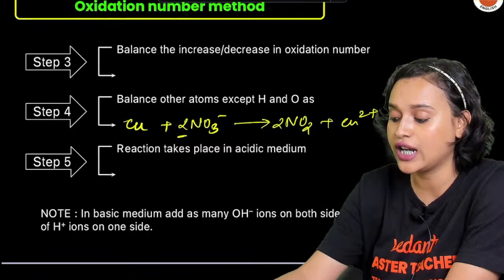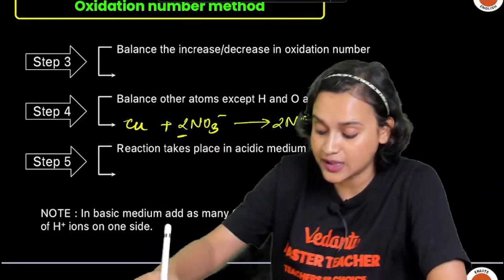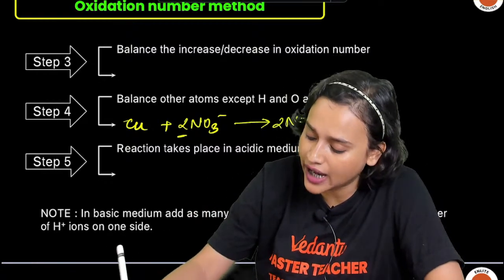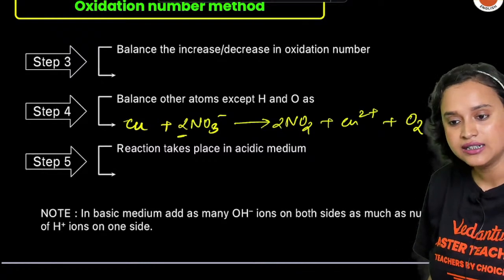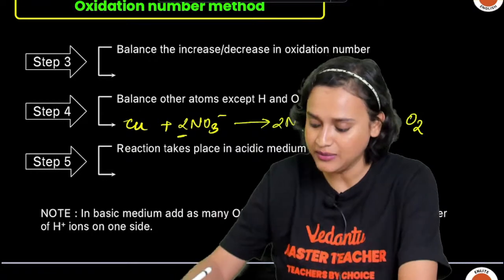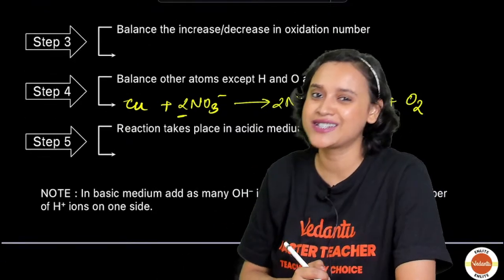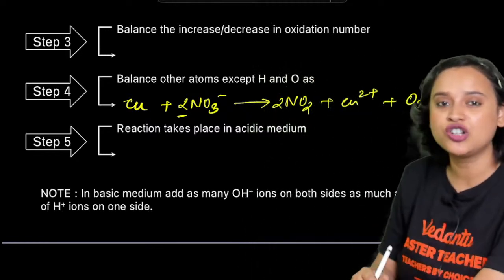Only 4 oxygen has been used up, right? But now the reaction takes place in acidic medium. So that means that 2 oxygen are less. We can write it as oxygen here. Done? Yes. Now that the reaction is taking place in acidic medium, that means that we will also have some amount of H plus, right? Some amount of H plus.